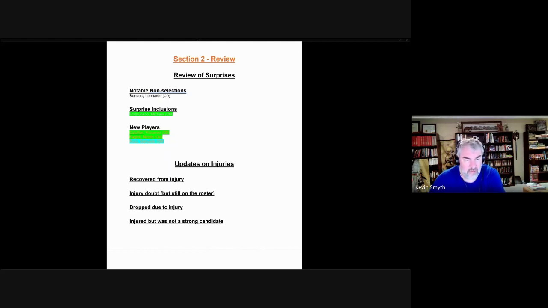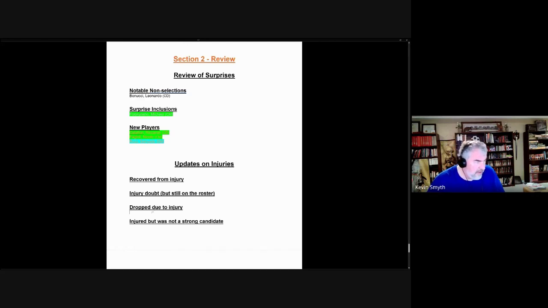Update on injuries. We have a couple of players who were dropped, actually several, including those central defenders who seemed to join the team and then withdrew because of injury, whether they picked it up there or whether they had the injury coming in.